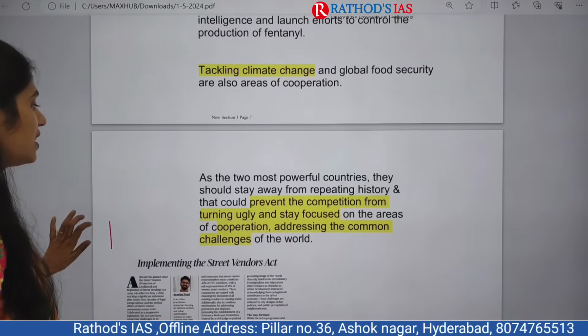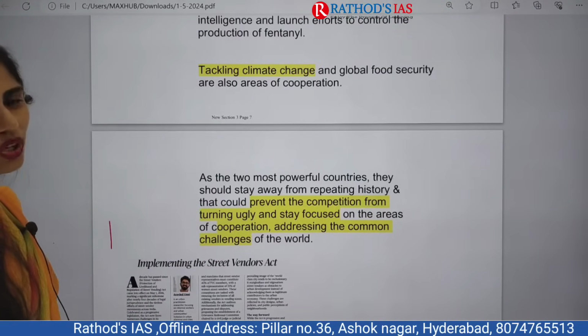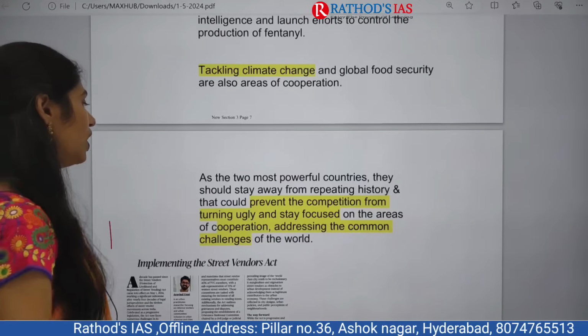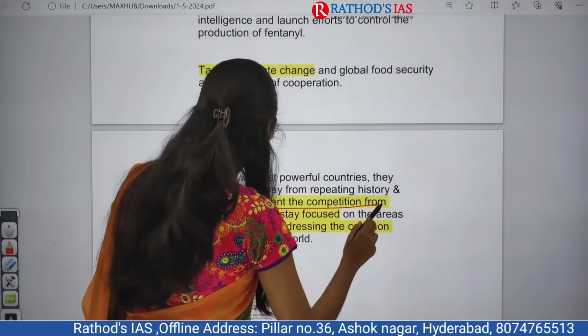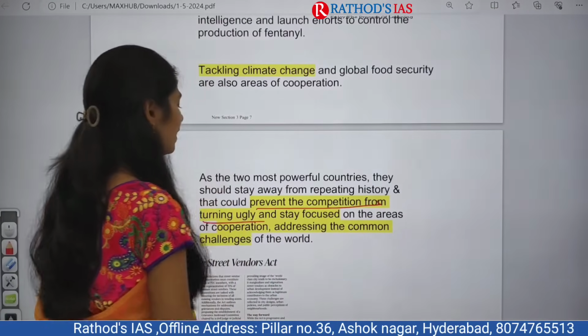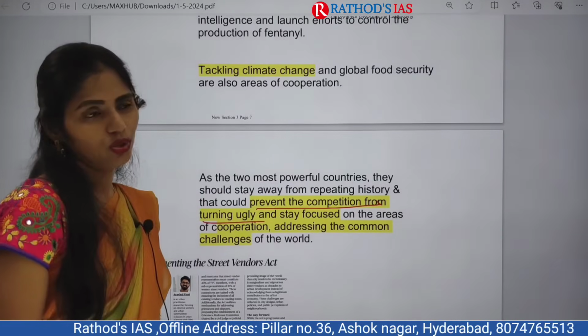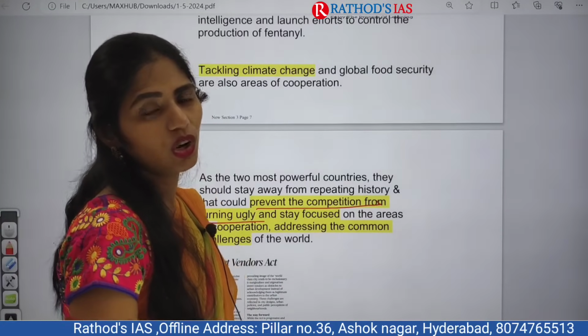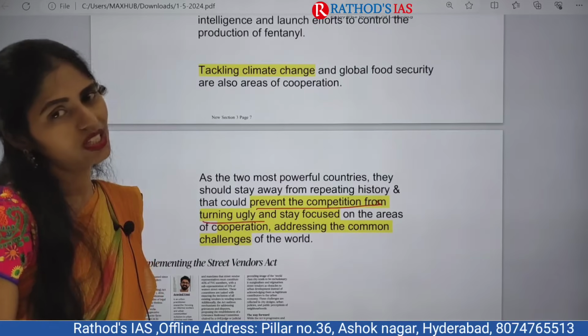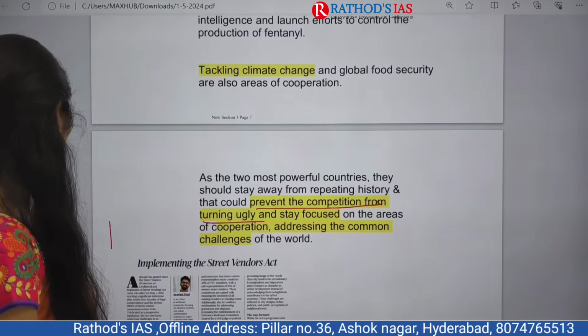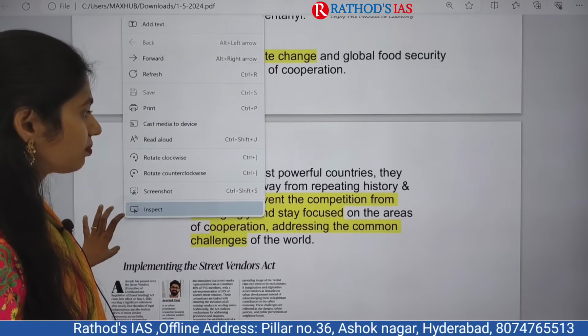And in this context, this article says that these two countries are the biggest economies in the world, and they have to prevent competition from turning ugly, and they have to focus on addressing these issues, so that we can also maintain a rule-based order. Okay, so this is about this topic, and I hope it is very much clear, right?